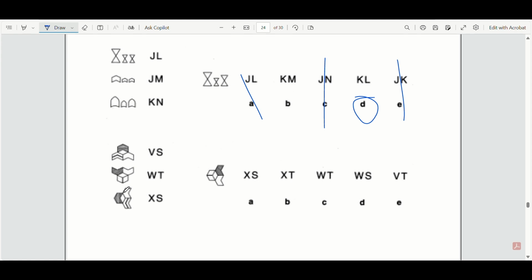S and S indicates the orientation. You've got this arrow, then this arrow, then this arrow. Is the same. This is obviously just rotated, right? But the same position of the arrows, in my opinion, is what S means. T would mean this sort of shape. It looks a bit like a cube, but this arrow is at the top. You can see this is a T type of shape. Now V, W, X seems to mean which way they're going to be pointing. So left means X, it's going to be XT, which is option B.